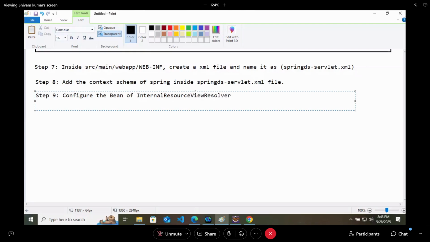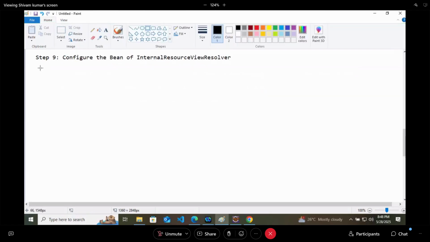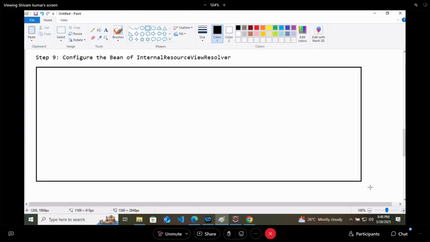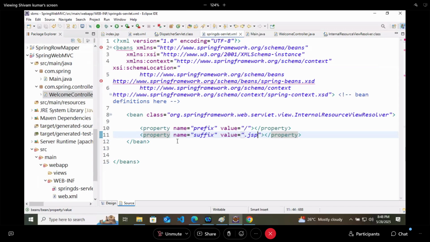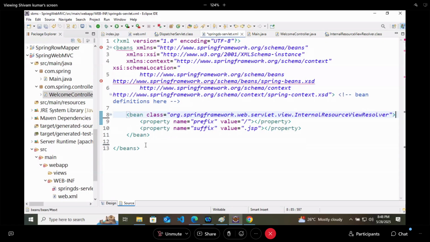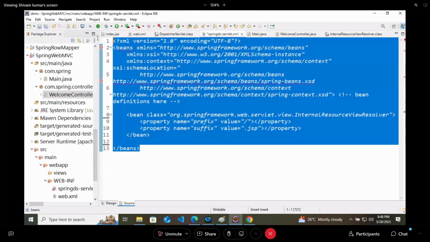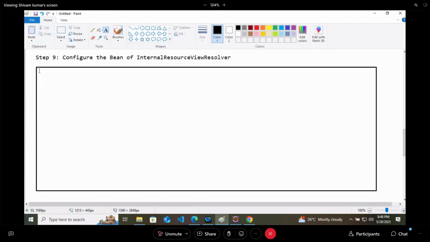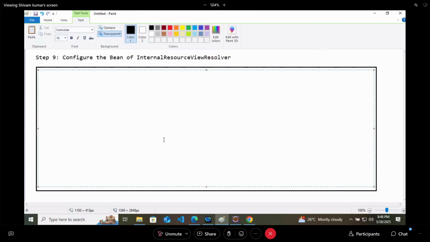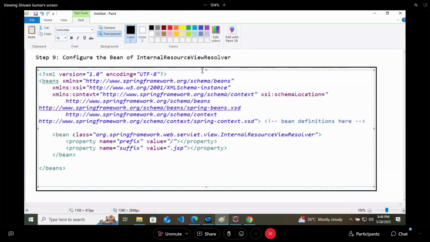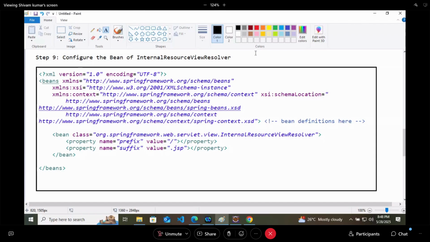Now here you have provided the complete path, so the request will start from slash and end with JSP. That's it, right? Now we mapped slash for the dispatcher servlet. Yes, that's why I have written slash here. There I have written slash, that's why I am writing slash here. If I have written slash views there, here I will write slash views.